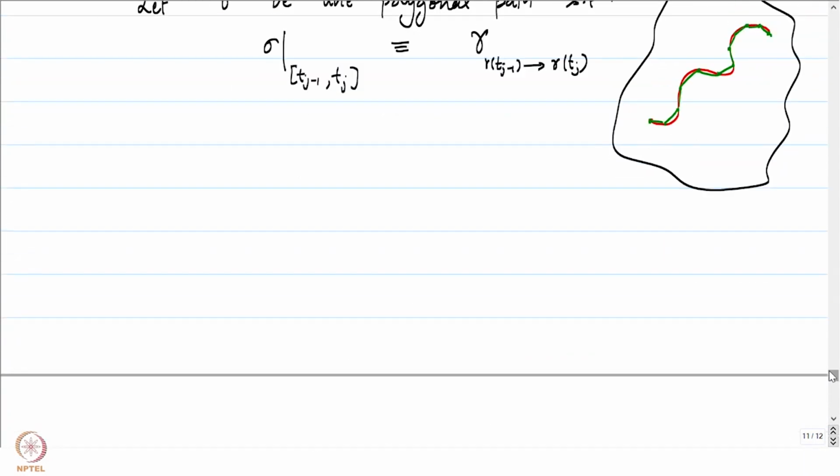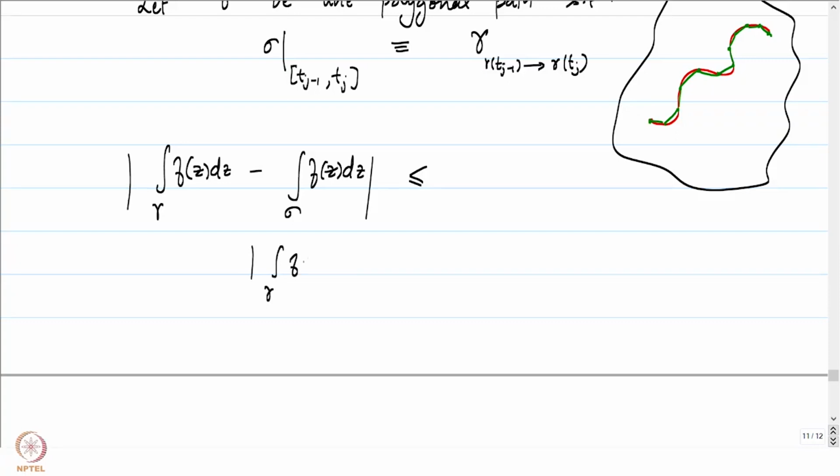My claim is, if we look at the integral of f over gamma minus the integral of f over sigma, the candidate now is sigma, so I would like to show that this difference is less than epsilon. So let me just look at this. This is going to be less than or equal to the integral of f over gamma, f of z dz, minus that Riemann sum which we had picked.